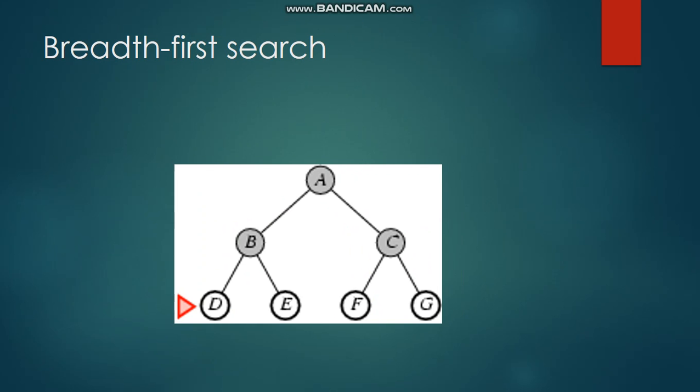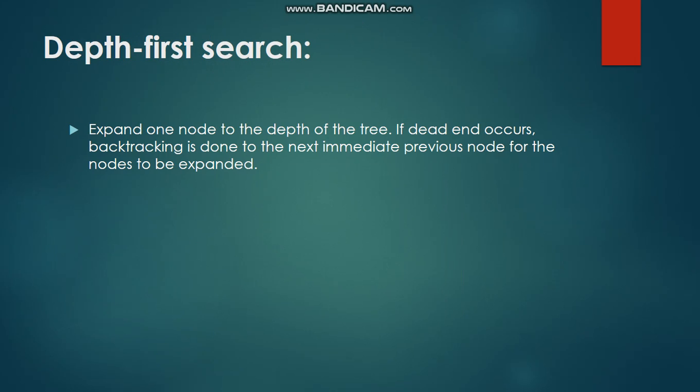So level by level it will move breadth wise. Then D, E, F, G will be checked by the agent one by one. If it reaches the goal, okay, otherwise it will give you an error message. That's it in breadth first search.